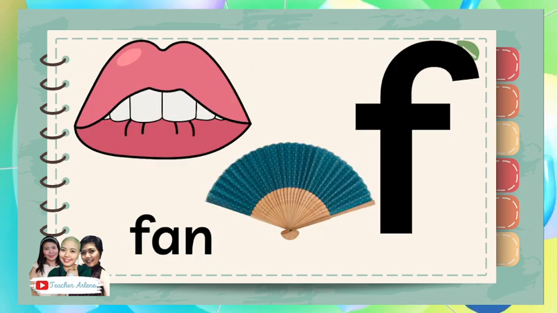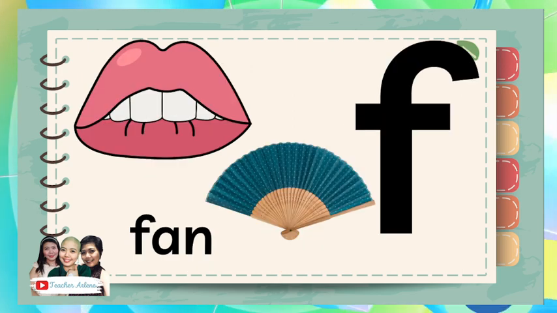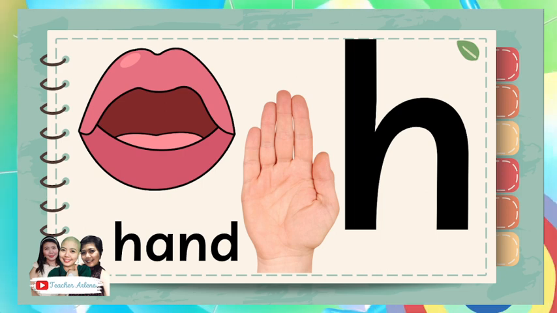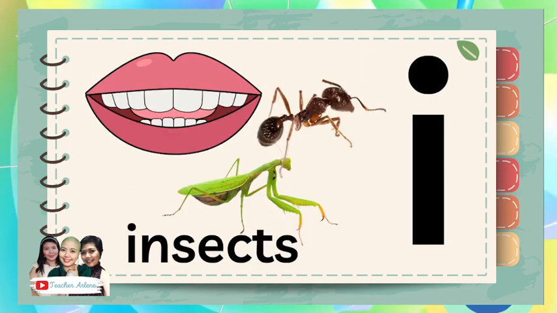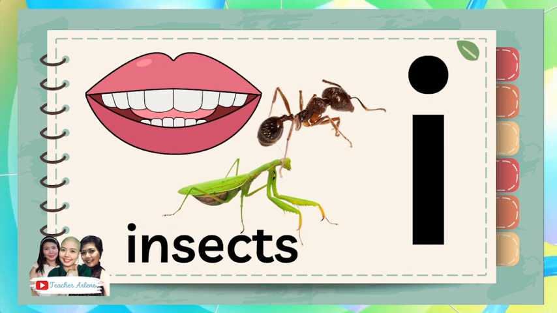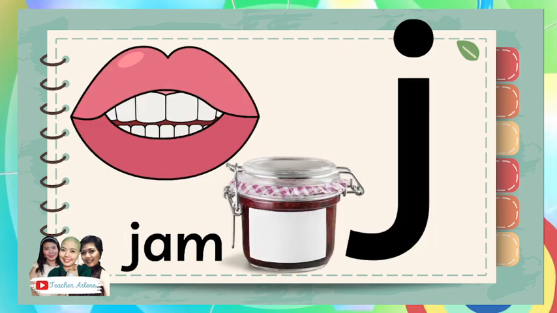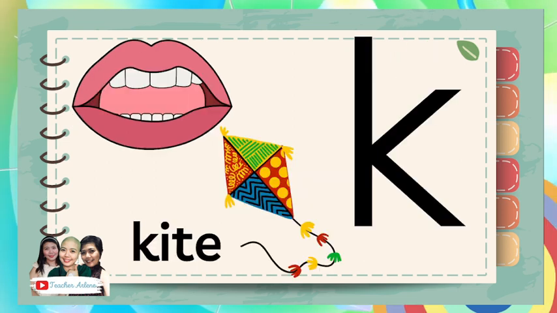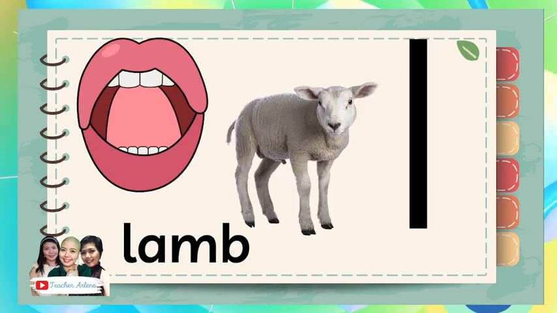Egg. F is for fun. Fun. H is for hand. Hand. I is for insects. Insects. J is for jump. Jump. K is for kite. Kite. L is for lump.